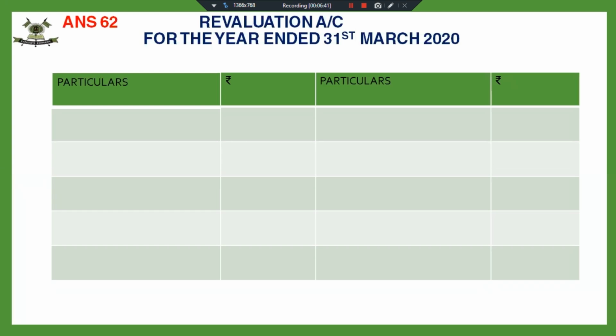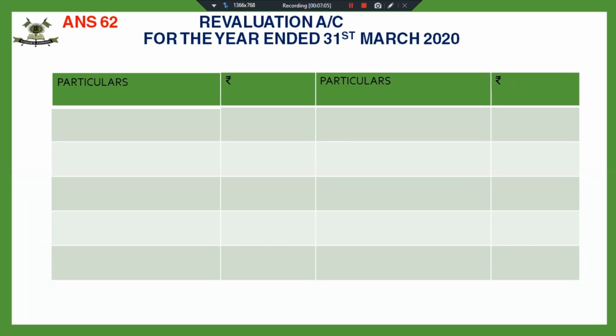And the land and building were found undervalued by 26,000. Provision for doubtful debts was to be made equal to 5% of the debtors, and there was a claim on account of workmen compensation. Fine. All the cases that you will be seeing in these questions I have discussed with you earlier. Fine. So we'll be preparing revaluation account first.